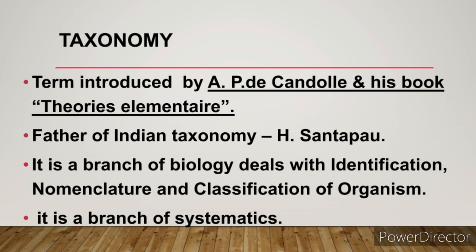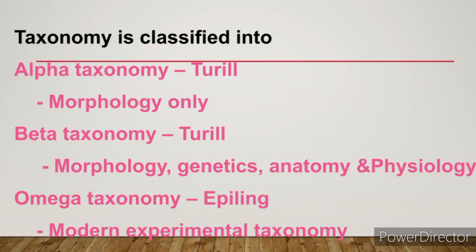It is a branch of systematics and it is of 3 types. One is alpha taxonomy, another is beta taxonomy, and the other one is omega taxonomy. Alpha and beta taxonomy terms were given by Turrill, and omega taxonomy was given by Heslop-Harrison.